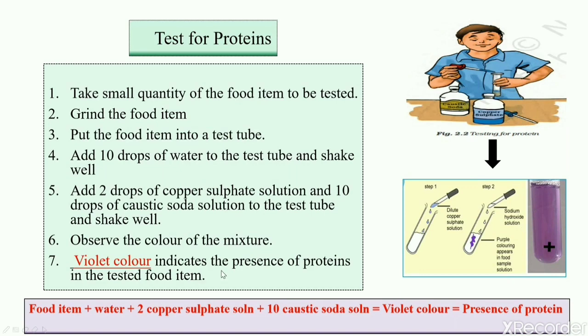Violet color indicates the presence of proteins in the food item. Here you have to remember this equation. Food item plus water plus 2 drops of copper sulfate solution plus 10 drops of caustic soda solution, if gives violet color, it indicates the presence of protein.